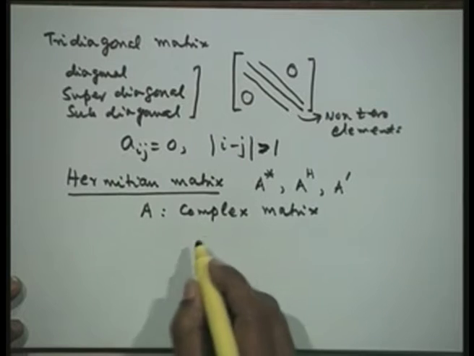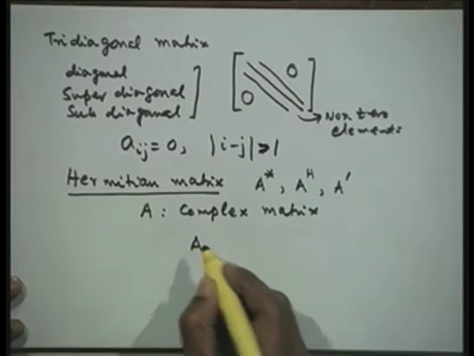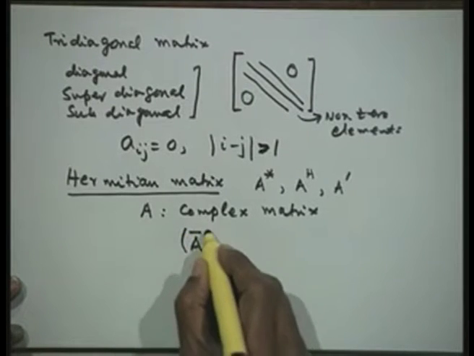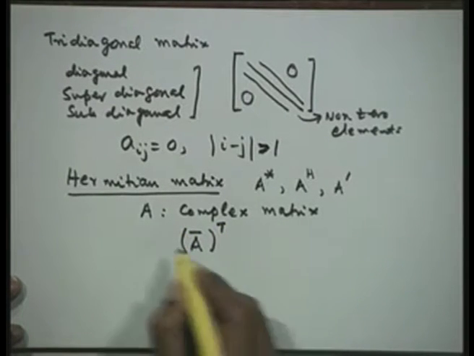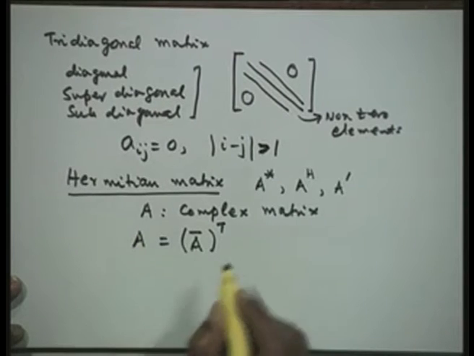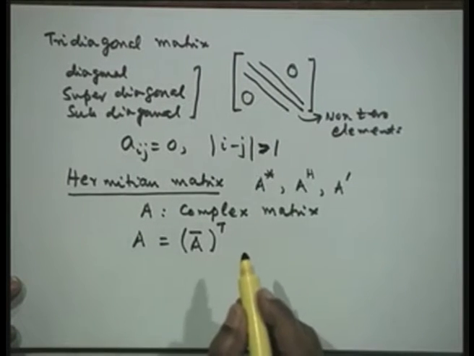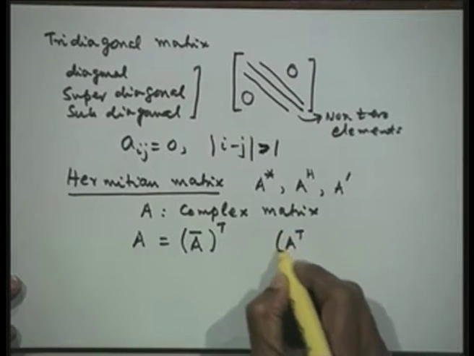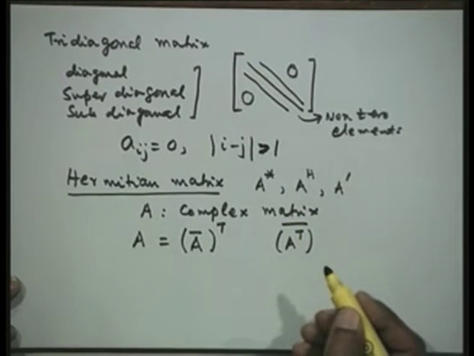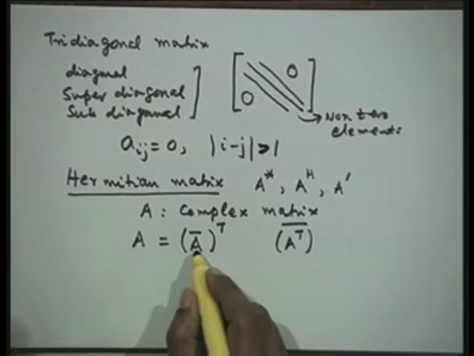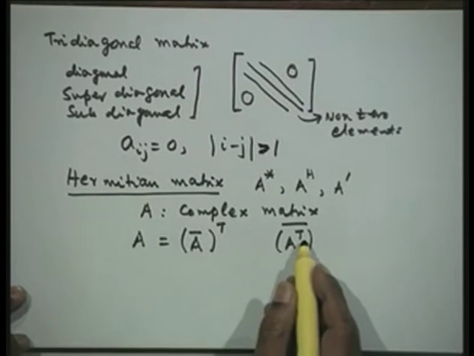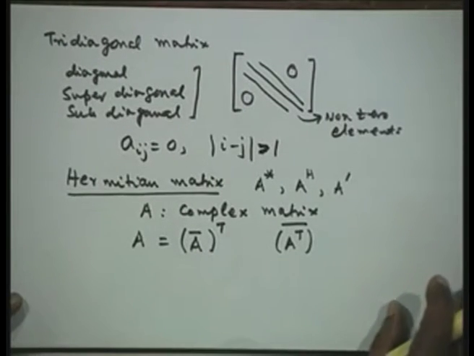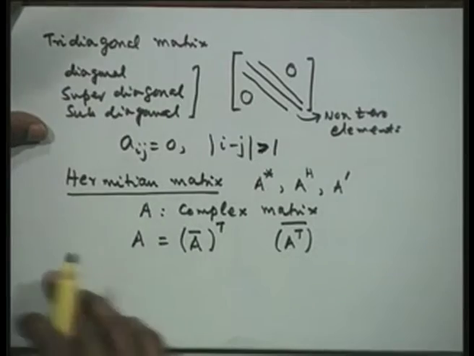What this defines is that given a matrix A, we construct its complex conjugate, we take its transpose, and if this is equal to the given matrix A, then A is a Hermitian matrix. We can of course as well take the transposition first and then take the conjugate. It would not matter whether we take the conjugate first or the transpose first. If this property is satisfied, then the given matrix is said to be a Hermitian matrix.